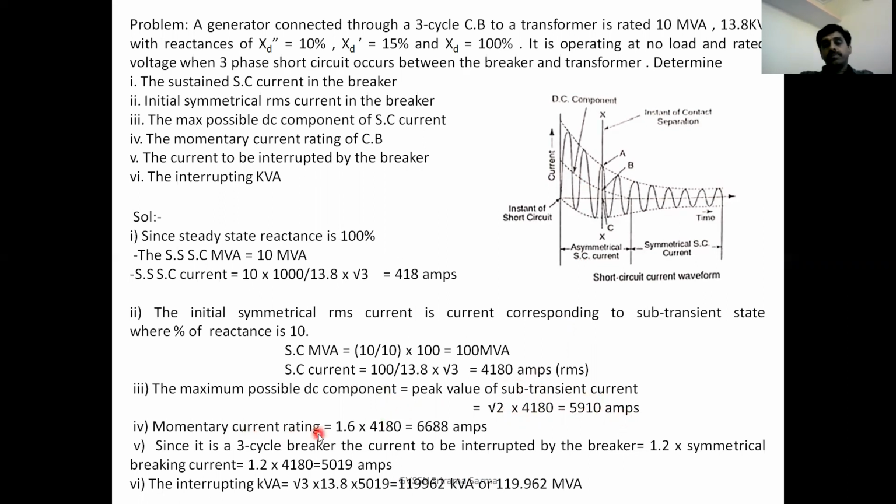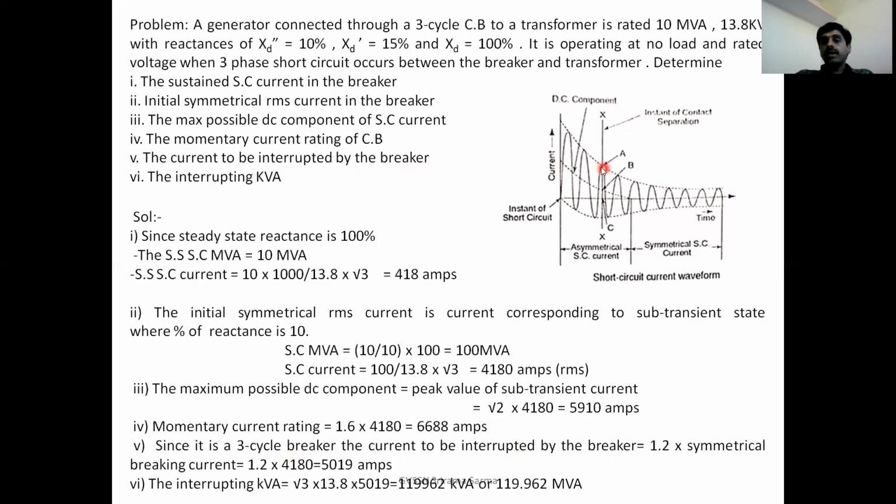Momentary current rating is the current at this point. Momentary current rating can be written as 1.6 times 4180, that is 6688 amperes. Sorry, 1.6 times this short circuit current. Since it is a 3-cycle breaker, the next question is the current to be interrupted by the breaker. The current to be interrupted by the breaker is equal to 1.2 times the symmetrical breaking current.